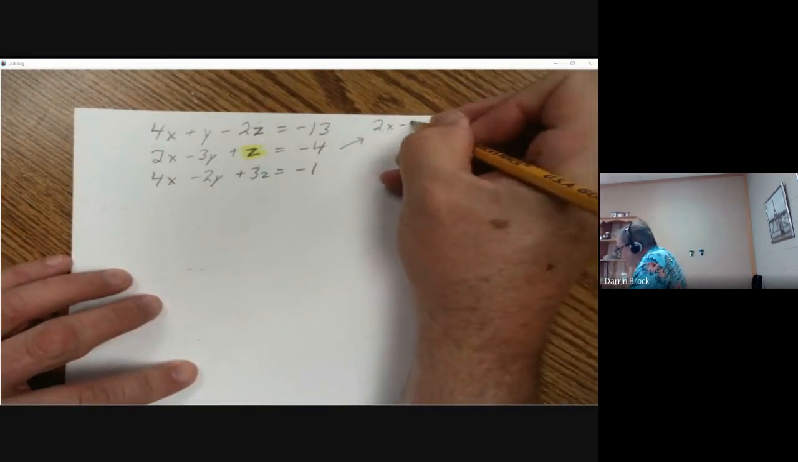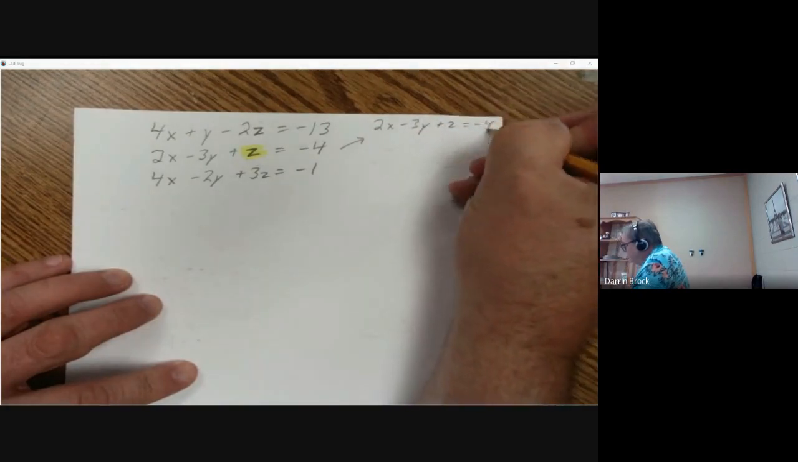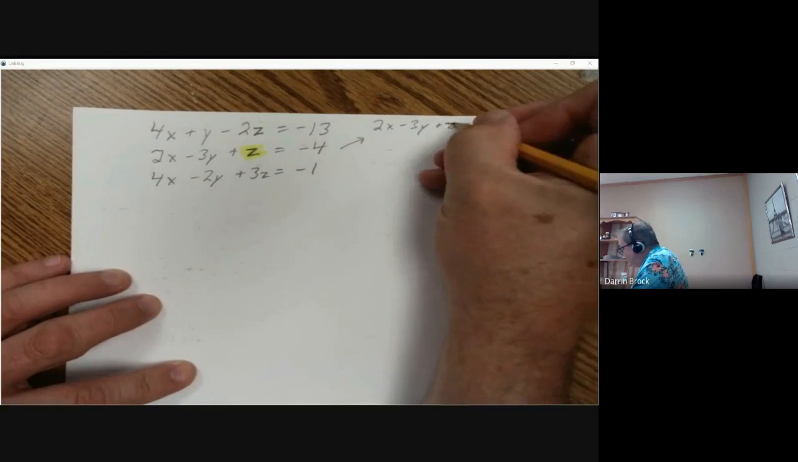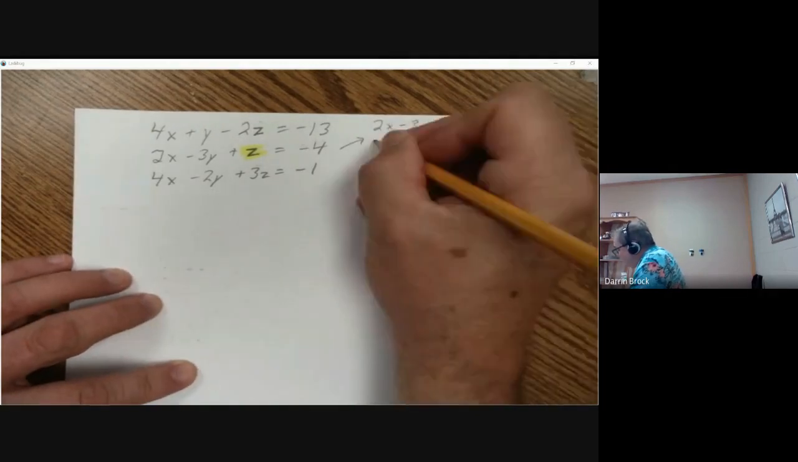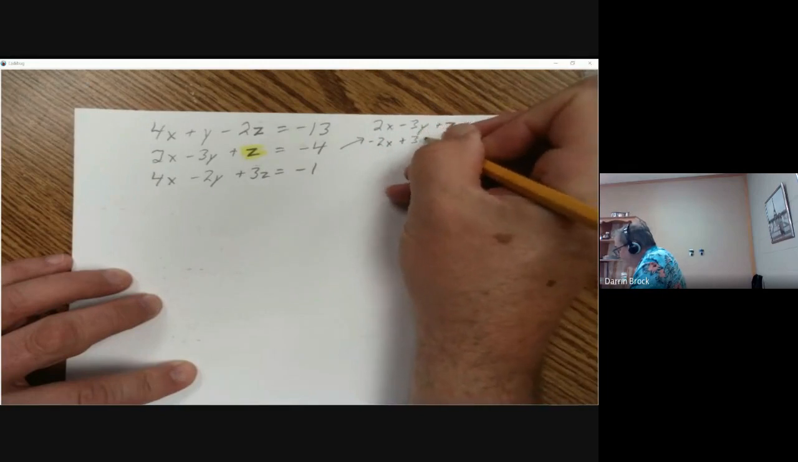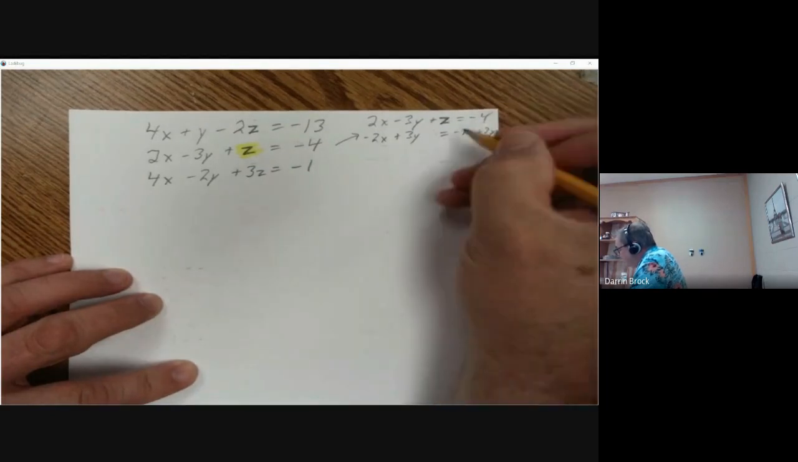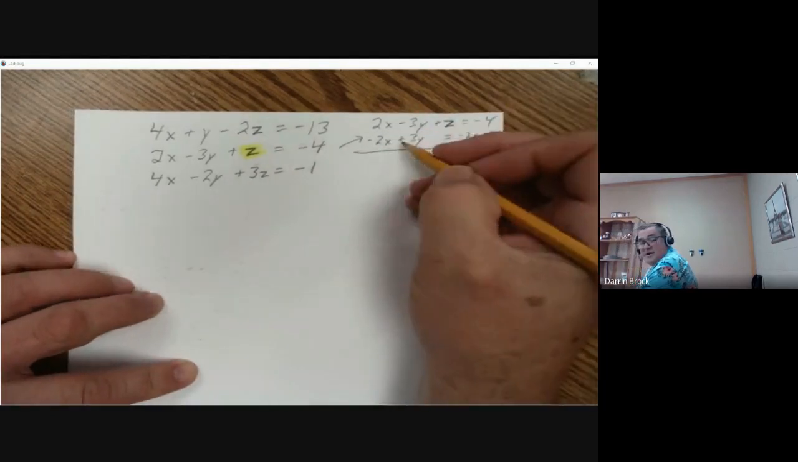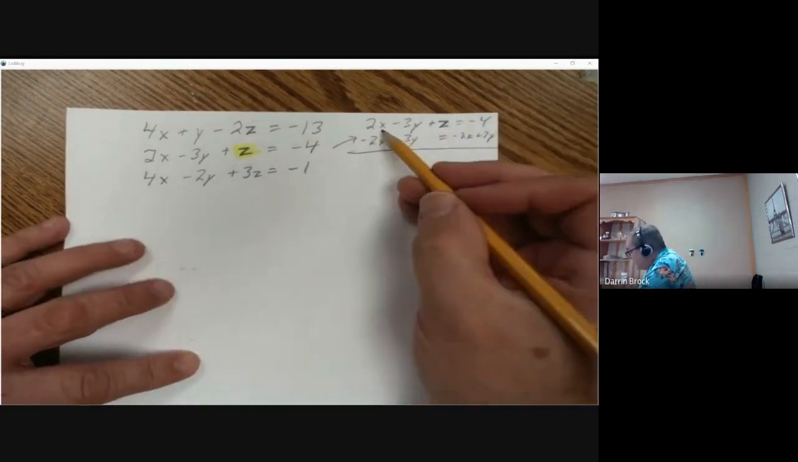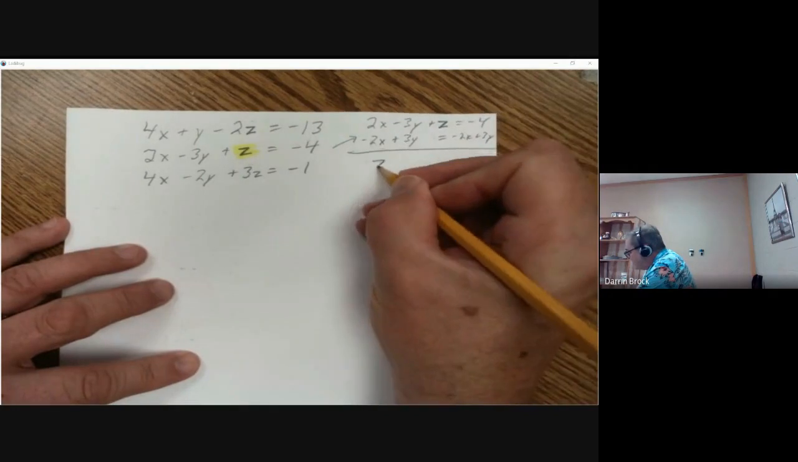2x minus 3y plus z equals -4. I'm going to solve this for z. So I'm going to move these to the other side: -2x plus 3y. And so they'll go away over here, right? I've just subtracted 2x from 2x and added 3y to -3y, so all I have left is a z.